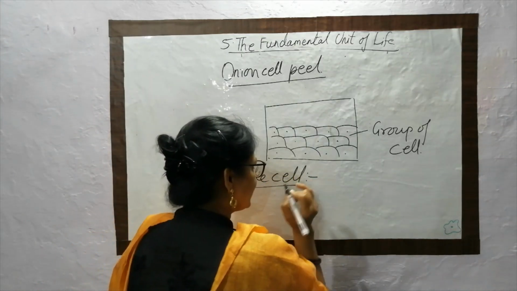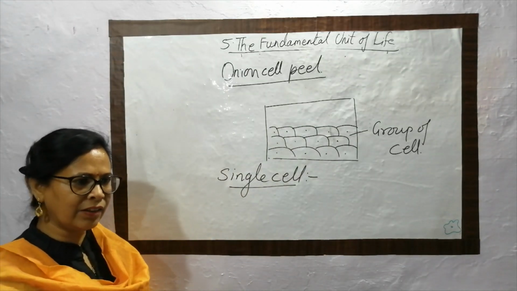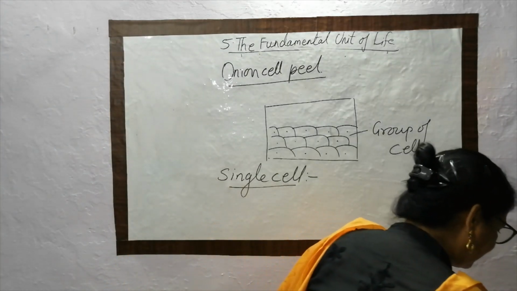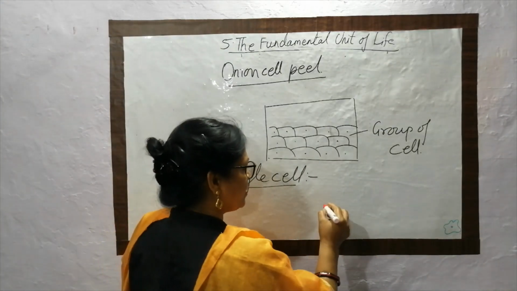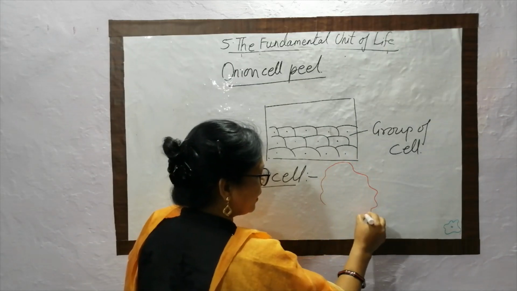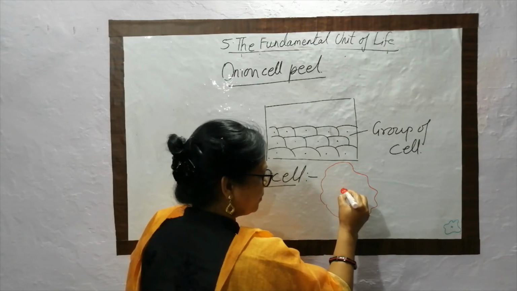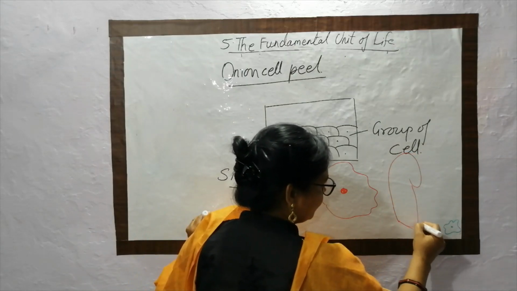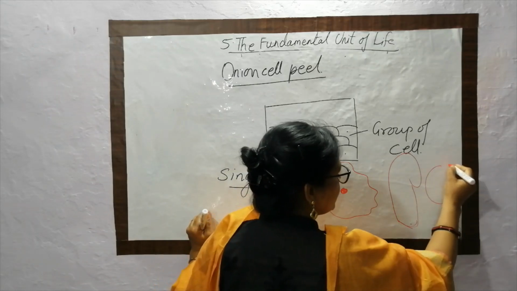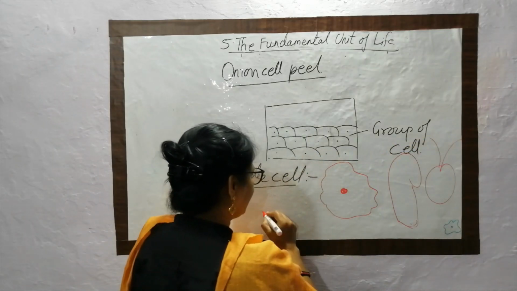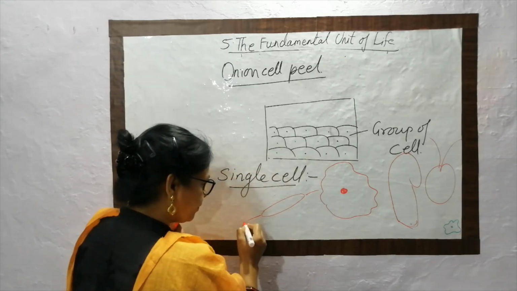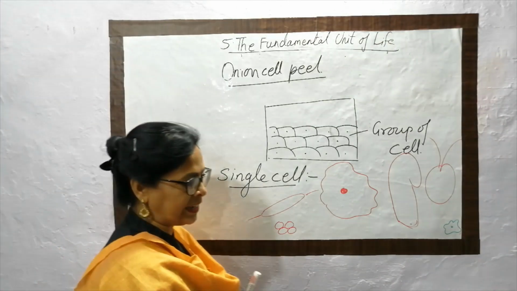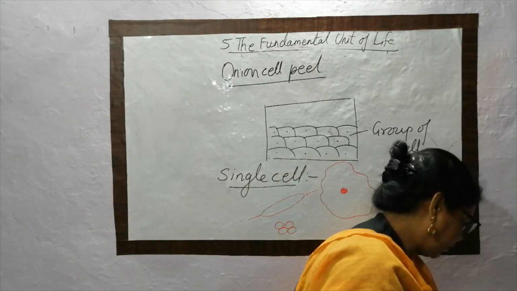Is a single cell sufficient for sustaining life? Yes. One single cell is also able to sustain life, such as the species which we studied in earlier classes: amoeba, paramecium, chlamydomonas, then bacterial cell. These are all single cells, but they are able to survive.